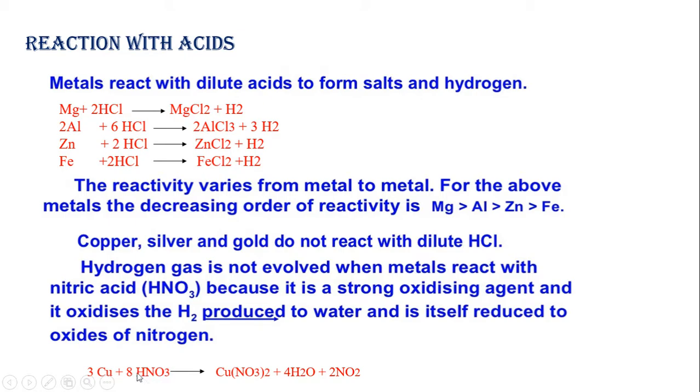For example, when copper reacts with nitric acid, it forms copper nitrate plus water and oxides of nitrogen. Here hydrogen is oxidized to water and nitric acid is reduced to oxides of nitrogen. So nitric acid is a strong oxidizing agent and it oxidizes the hydrogen gas produced to water.